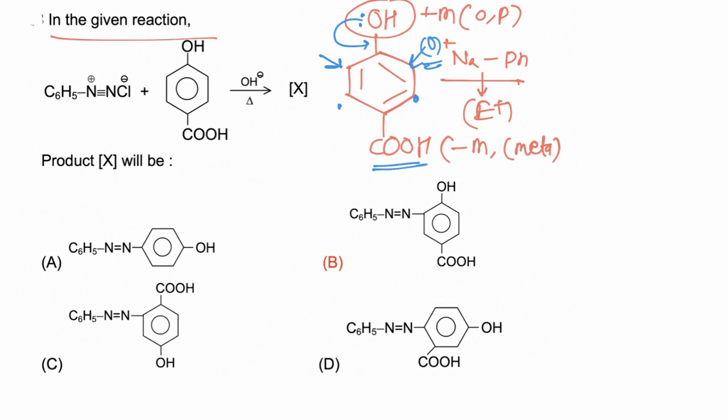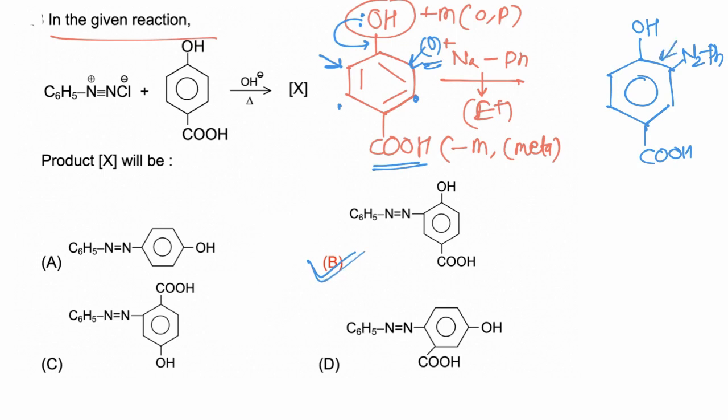So now the electrophile N2Ph will attack at the carbon where electron density is maximum. So the N2Ph electrophile will attach to the ortho position of the OH group. So this is the final product formed in the reaction, and hence the correct answer is B. These two positions are identical. We can add at this position or this position, and we will get an identical compound.